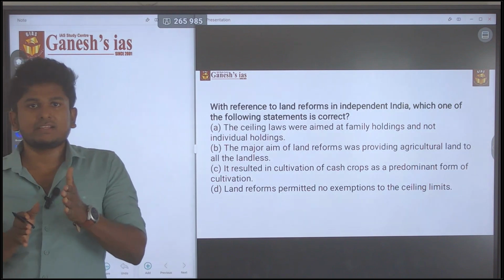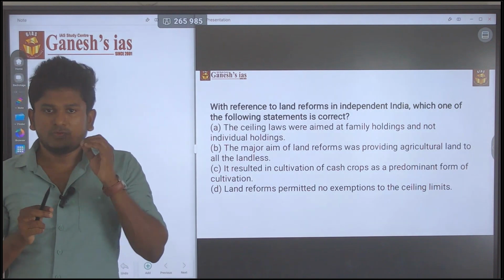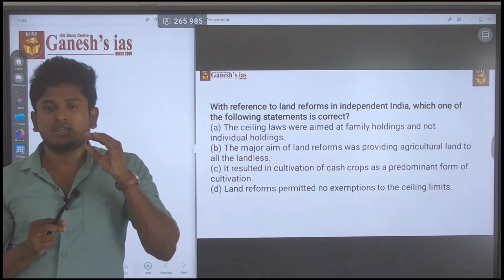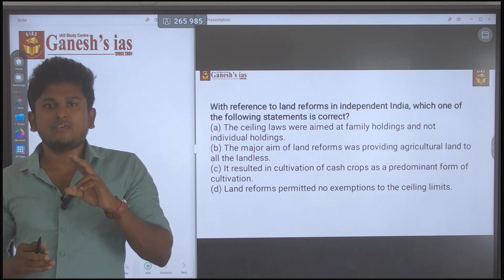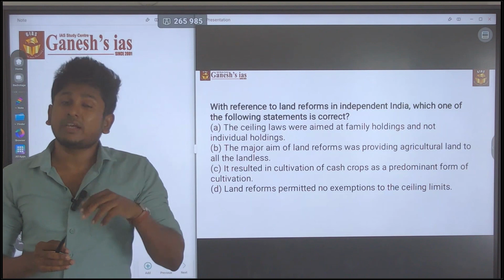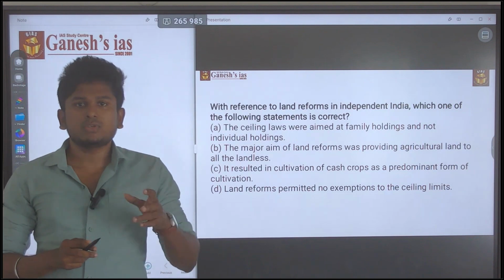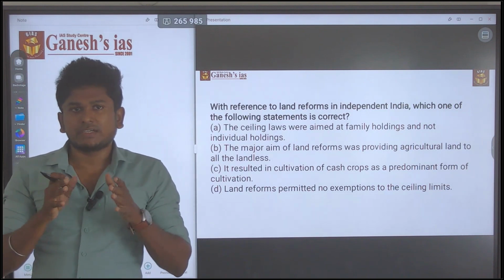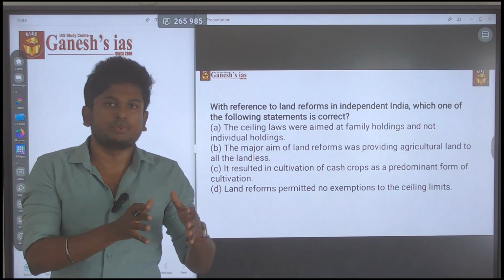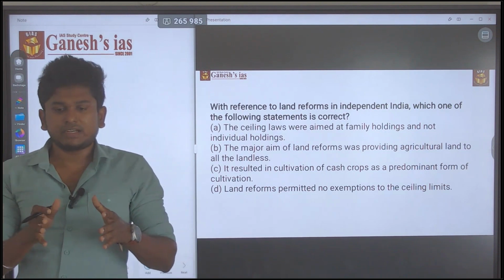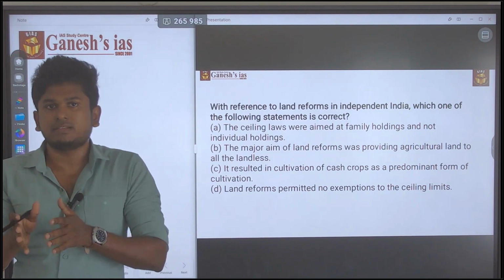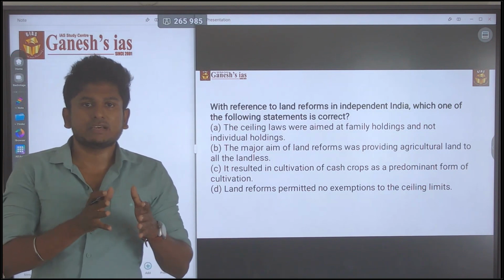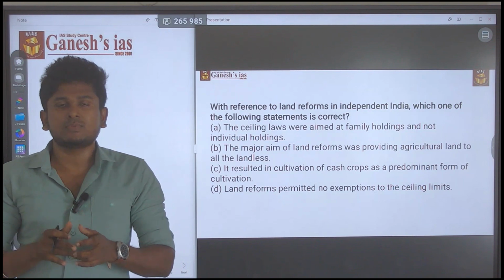The reason for creating such a barrier is that if you have any issue with the zamindar or with the land revenue, you only fight against the zamindars, not against the British.